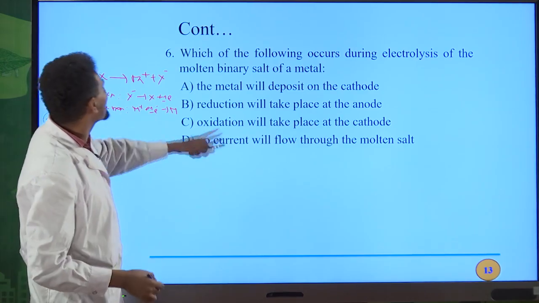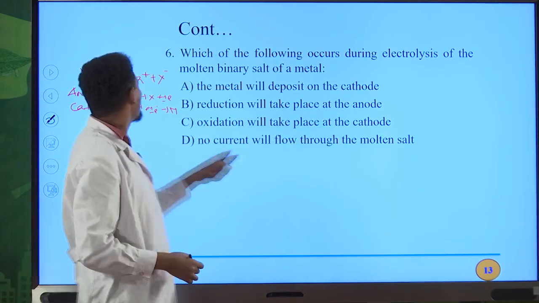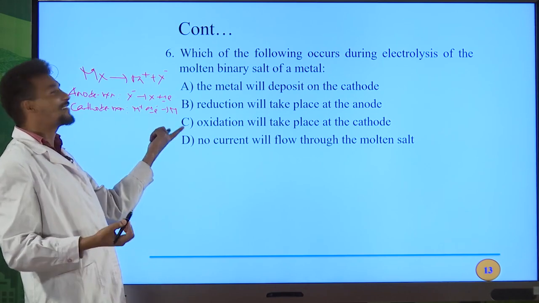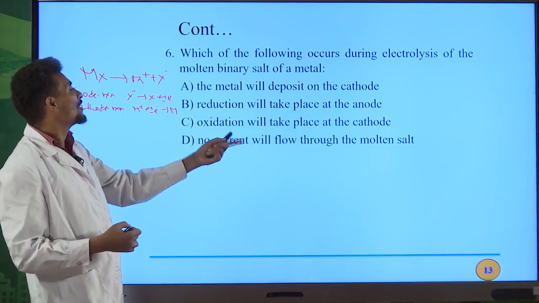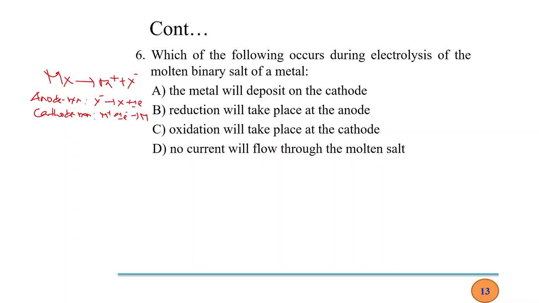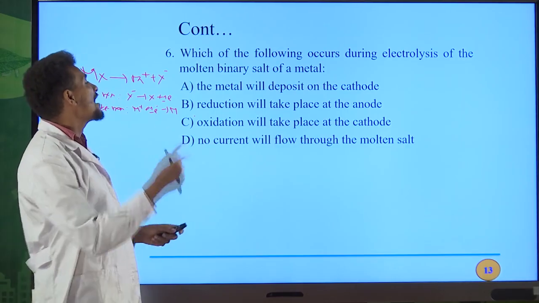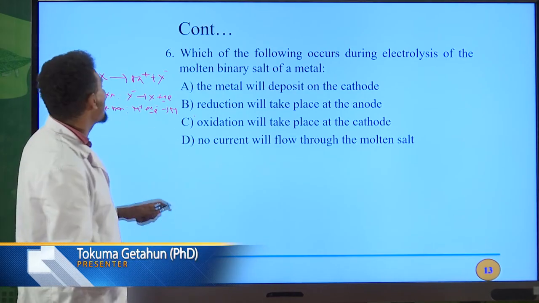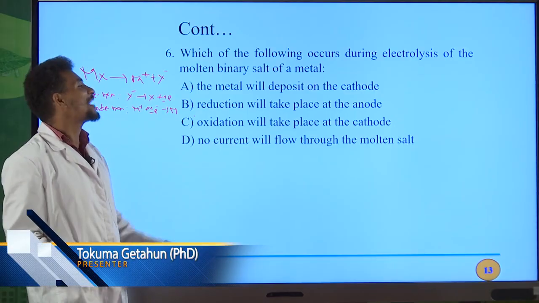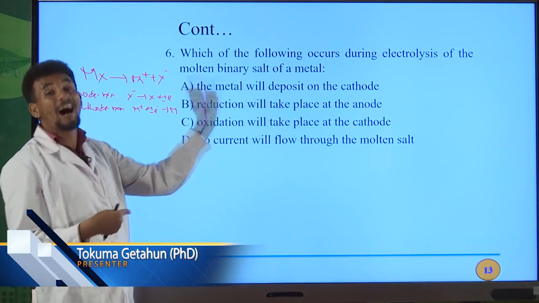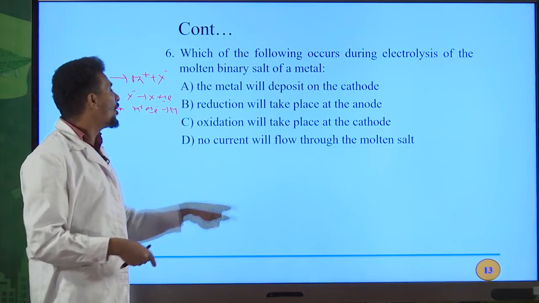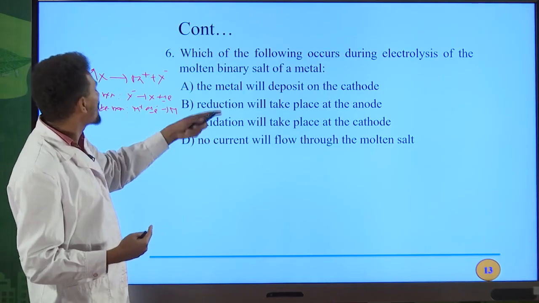So which one is the correct answer? The metal will deposit on the cathode. On the cathode we will get metal. So this is correct. Reduction will take place at the anode. This is false. Reduction occurs at the cathode in both types of electrochemical cells, in galvanic cell as well as in electrolytic cell. Oxidation will take place at the cathode. This is also false. Oxidation will take place at the anode, not at the cathode. So A is the correct answer for this question.